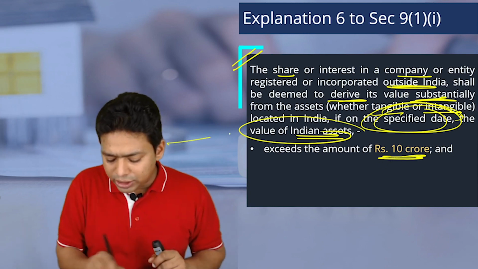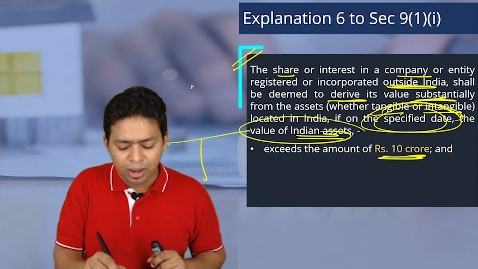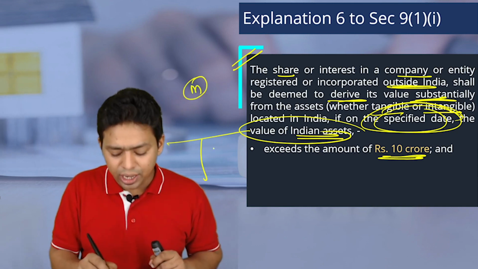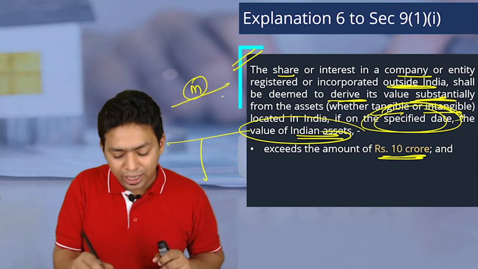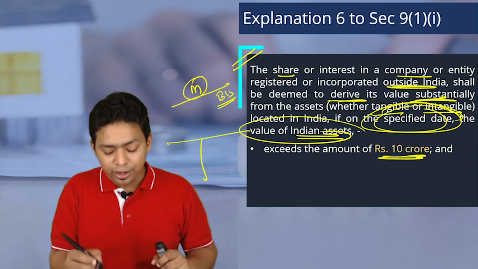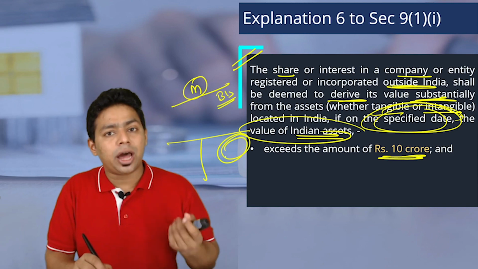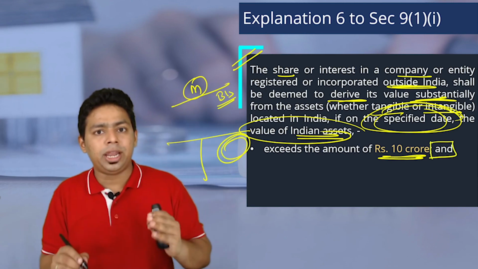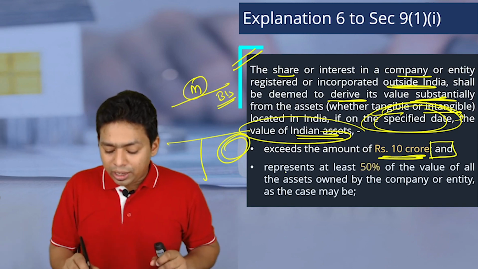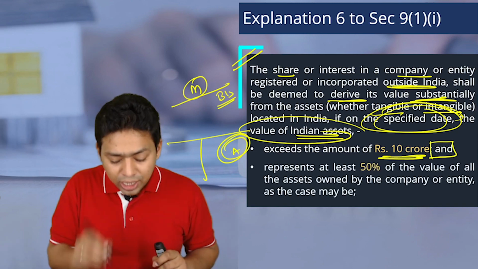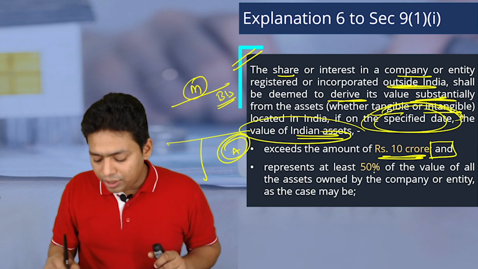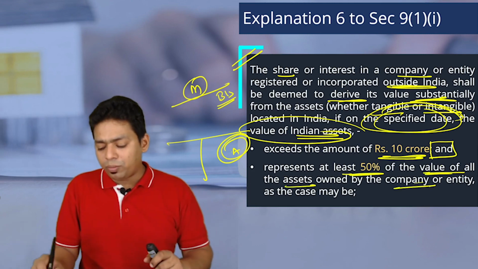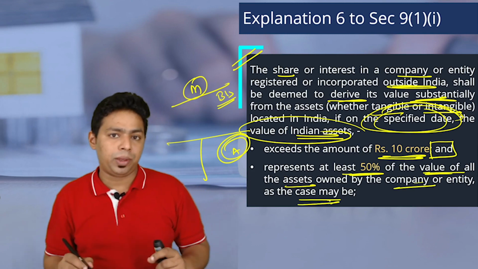So whatever assets you are holding in India, you are a Cayman Island or Mauritius based company, your assets in India are more than 10 crore from your balance sheet. Okay, asset side, more than 10 crore assets are located in the Indian entity. Not only that, this is the monetary limit, and these assets in India from your balance sheet represent at least 50% of the value of all the assets owned by the company or entity, as the case may be.